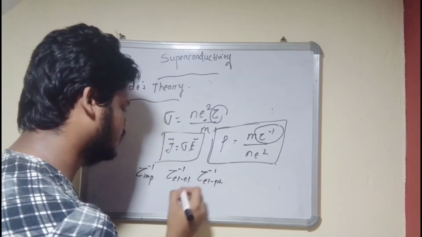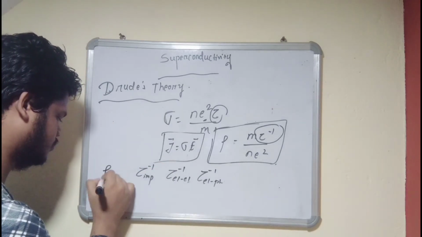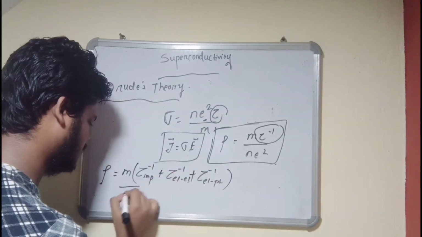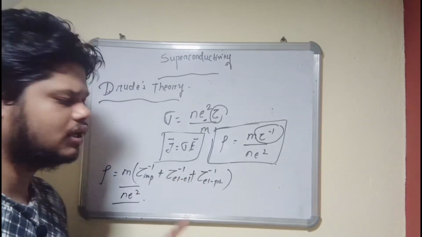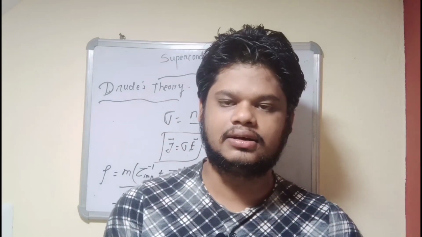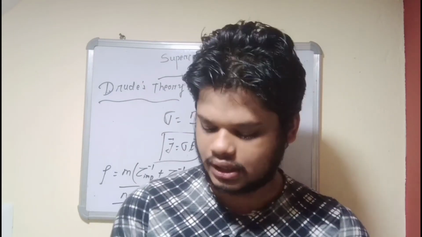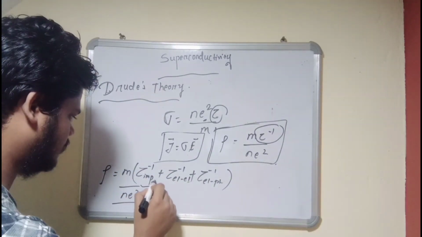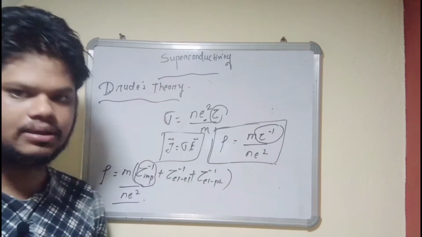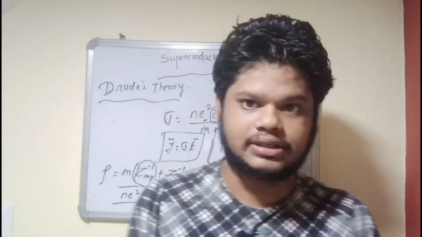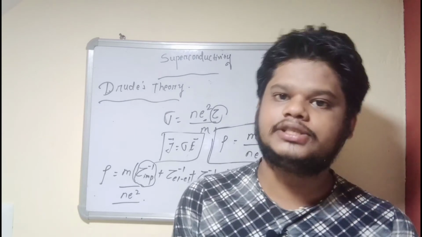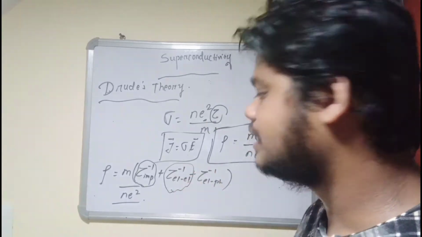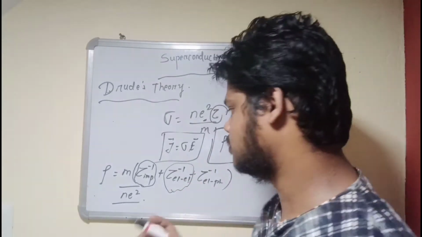tau phonon. Okay. So what will happen to the new resistivity is something like ne square. Okay. So now this scattering rate is certainly dependent upon the temperature. By experimental observation, what we found is that this tau impurity is independent of the temperature. I mean, surely for a non-magnetic substance, if the impurity is non-magnetic, then it is surely independent of temperature. But the tau electron depends upon T square.